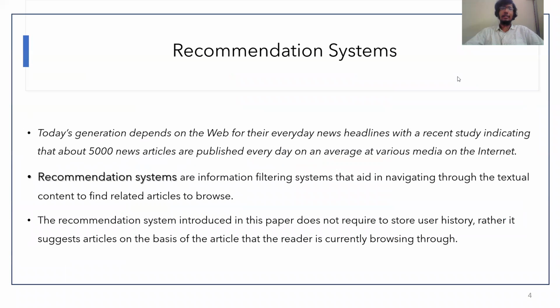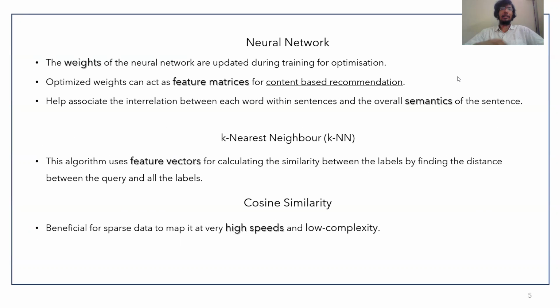Recommendation systems. Today's generation depends on the web for everyday news headlines, with a recent study indicating that about 5,000 news articles are published every day on an average at various media on the internet. Recommendation systems are information filtering systems that aid in navigating through the textual content to find related articles. The recommendation system introduced by us does not require storing user history. Rather, it just uses the current article that the user browses and recommends articles based on that particular content.